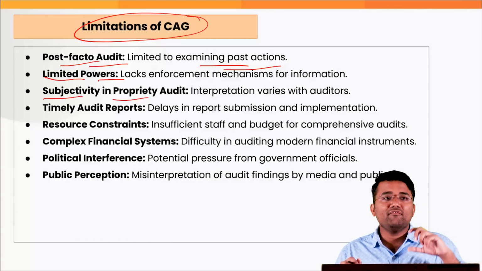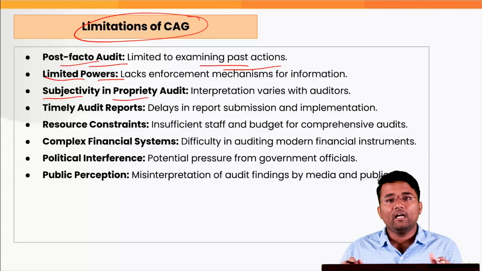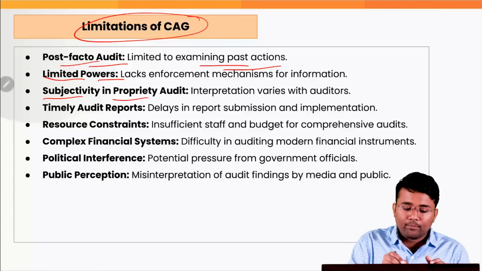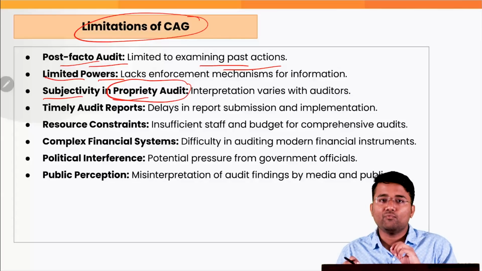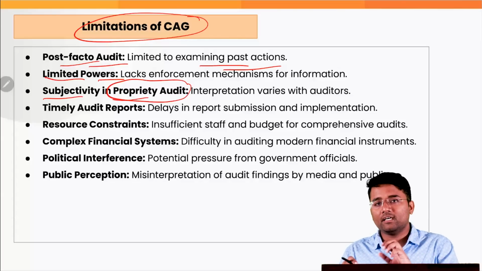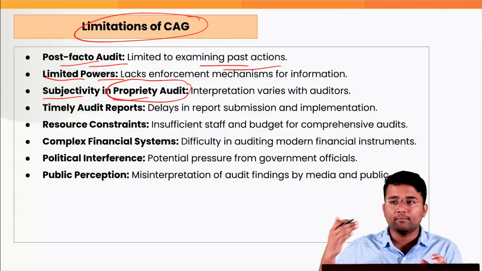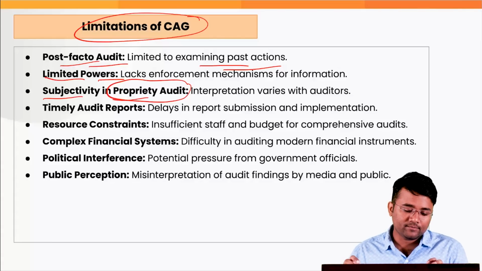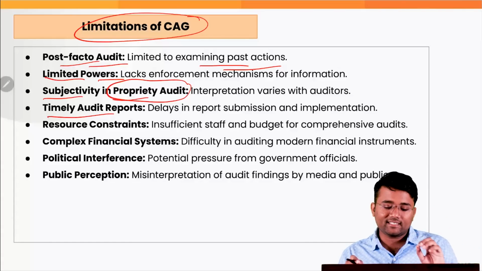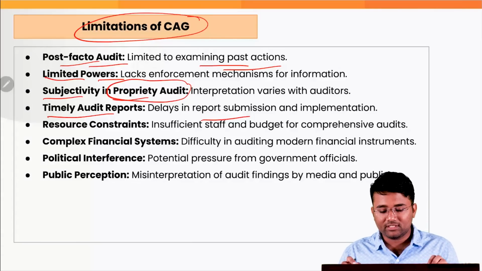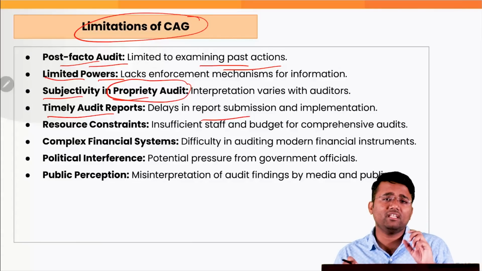And that is why we need objective criteria to ensure that proper objectivity is being used in the propriety audit without the bias of the surveyor or the people who are under the CAG. Also, the timely audit reports. There have been several instances where there is delay in the report submission and implementation of the various recommendations of